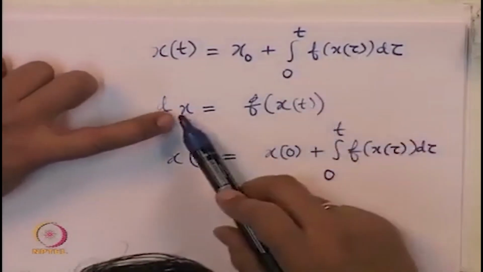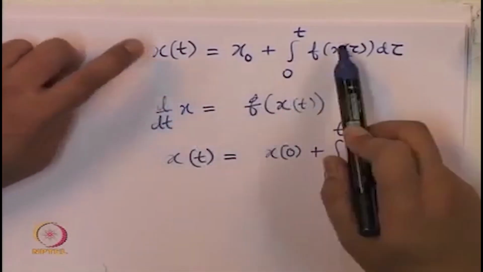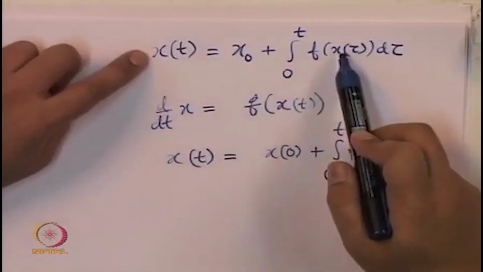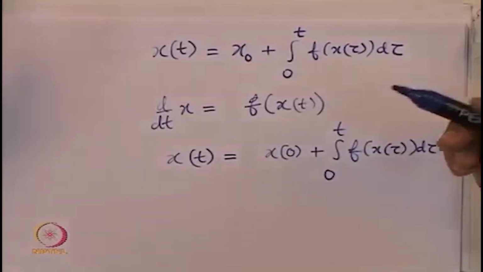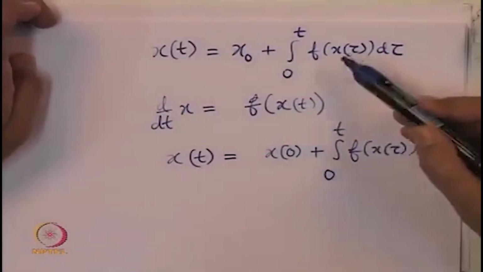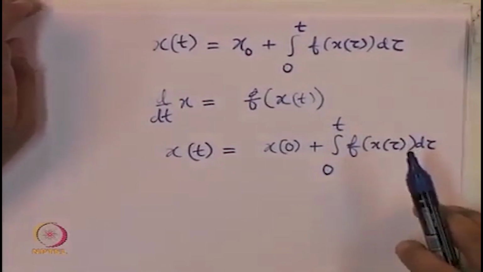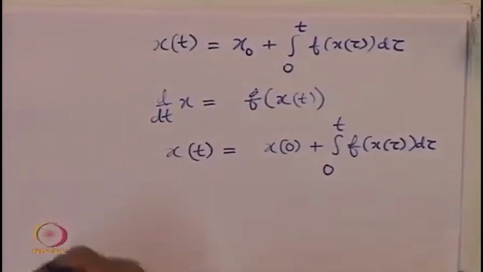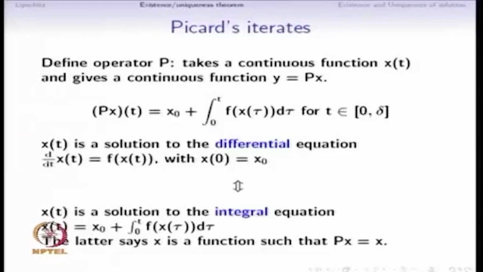However, we see that here also x appears on both sides, and here also x appears on both sides, and it is not clear that going from a differential equation to the integral equation is genuinely an improvement. We will see that obtaining an integral equation allows us to use Picard's iteration.